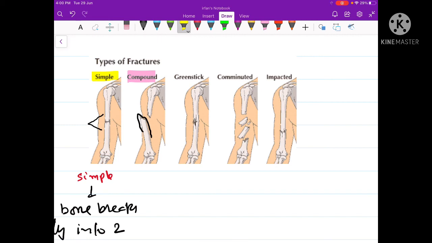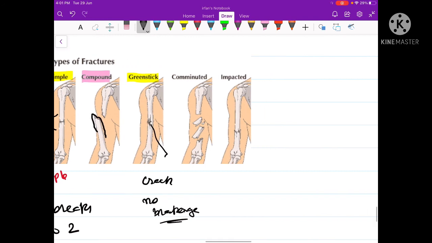A third type of fracture, found in children, is called the green-stick fracture. In a green-stick fracture, the bone does not undergo any breakage. The bone simply develops a crack. There is no complete breakage of the bone. Such a fracture is called a green-stick fracture, and these fractures have high recovering power.